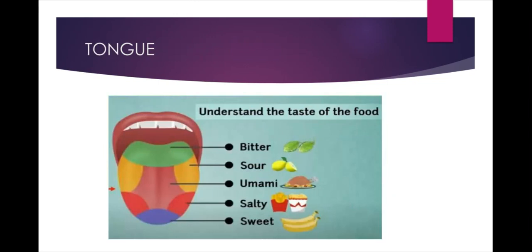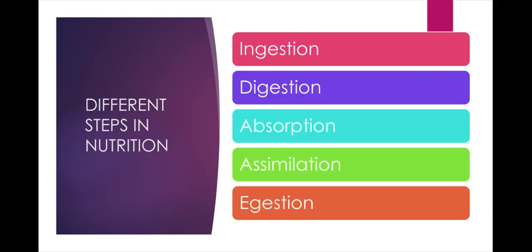Tongue. Tongue is a fleshy muscular organ attached at the back to the floor of the buccal cavity. It helps to talk. It mixes saliva with the food during chewing and helps in swallowing food. It has taste buds that detect different tastes of food like bitter, sour, umami, salty, and sweet. So far, we have seen the part of digestion that takes place in mouth. We can see the remaining parts of digestion in the forthcoming video lessons.